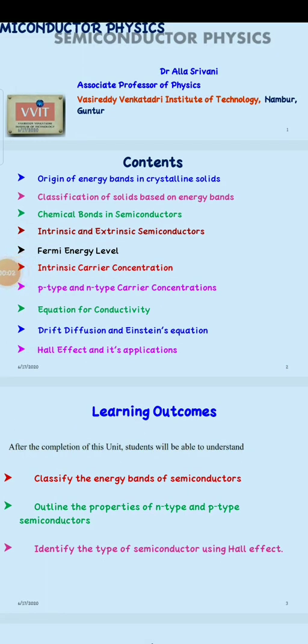We know that matter in the universe is classified into three types. They are solids, liquids and gases. To understand the topic of semiconductors, we consider the solids. Solids are again divided into two types. They are crystalline solids and amorphous solids. Let us consider the properties of crystalline solids.